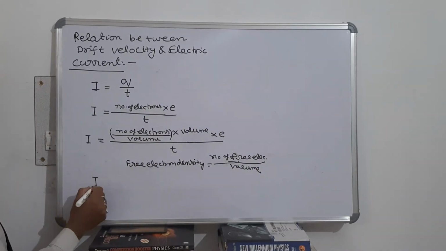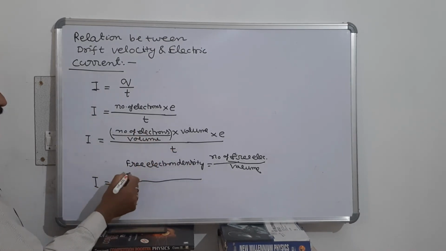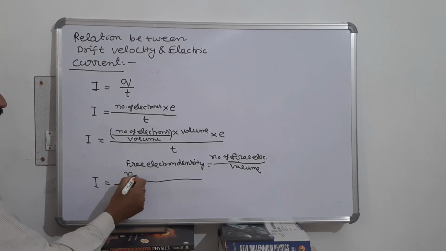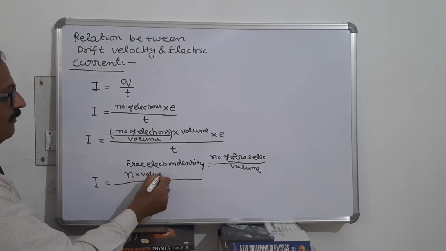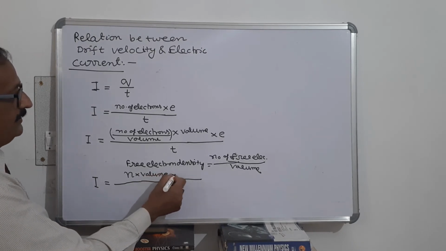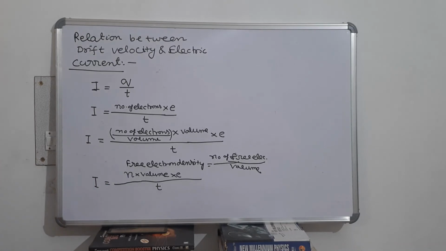So therefore, I can be written as: if the free electron density is N, multiplied by volume, multiplied by the charge of the electron, divided by time.